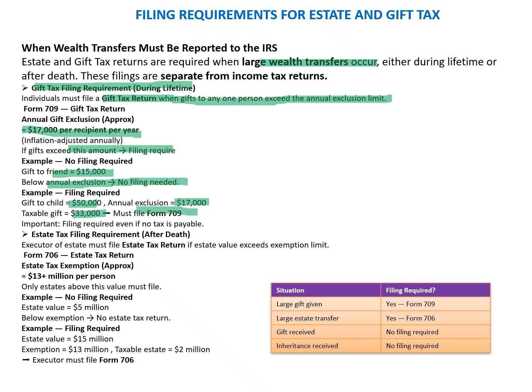In case of estate tax filing requirement after death, the executor of the estate must file the estate return if estate value exceeds the exemption limit, and that exemption limit is 13 million at the time of death, which is 13 million per person. So only estates above this must file the return. As an example, no filing is required if estate value is $5 million. Below exemption, so no estate tax return. Example, filing required is for cases wherein estate value is $15 million, exemption is 13 million, taxable is 2 million, and then it has to file the return.